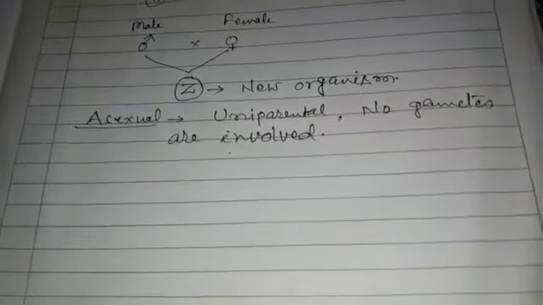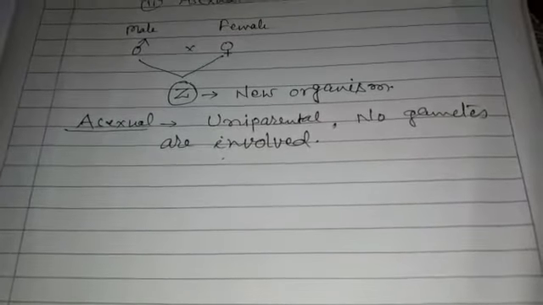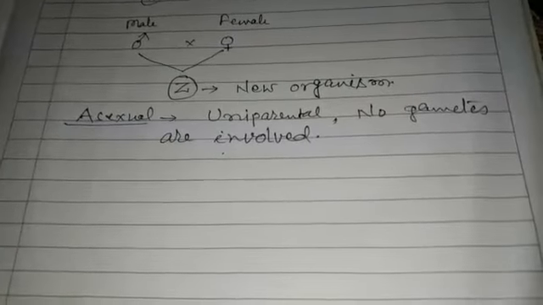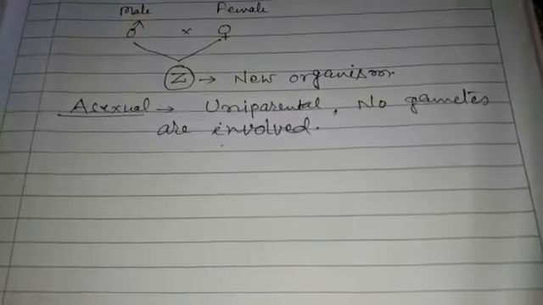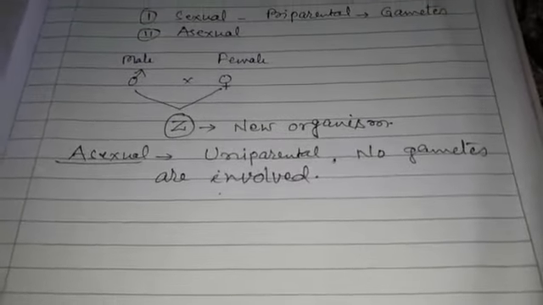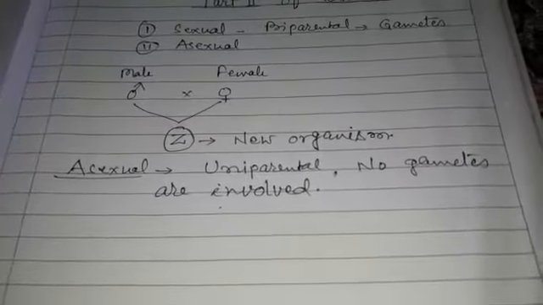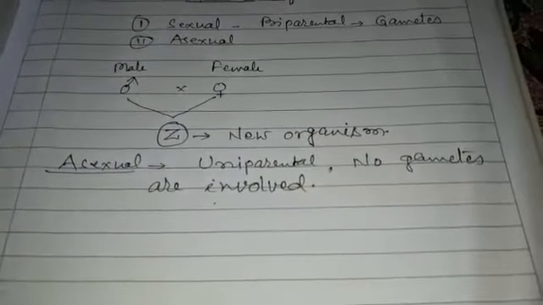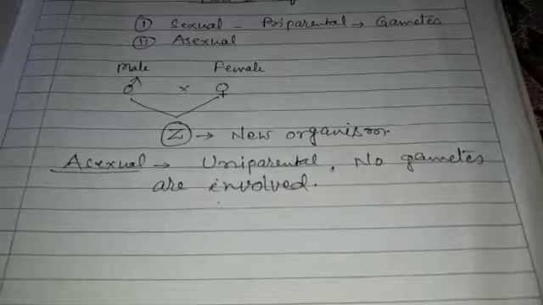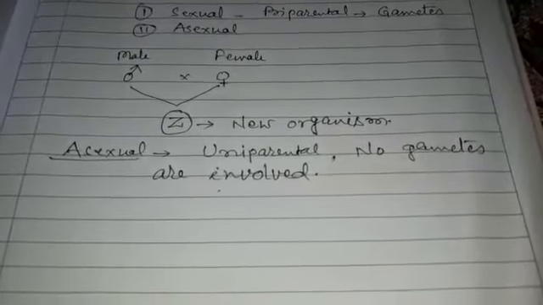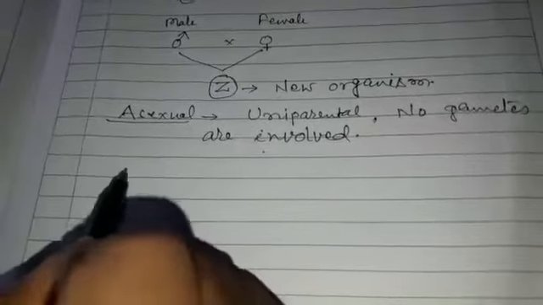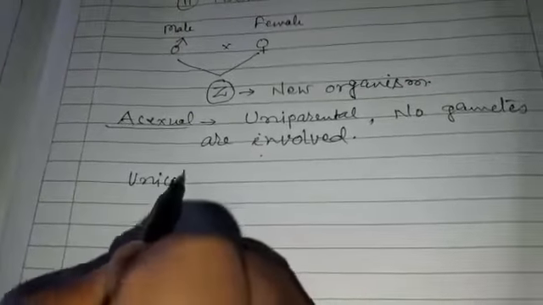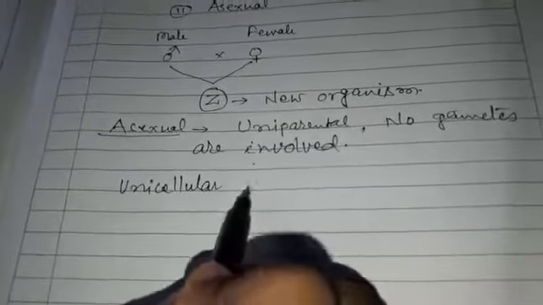At the same time, there is a vast array of organisms that you students have learned in class 11 in the chapter Diversity in the Living Organism. You have read that organisms on this earth which are existing today or from time immemorial, there are unicellular organisms, unicellular to multicellular.